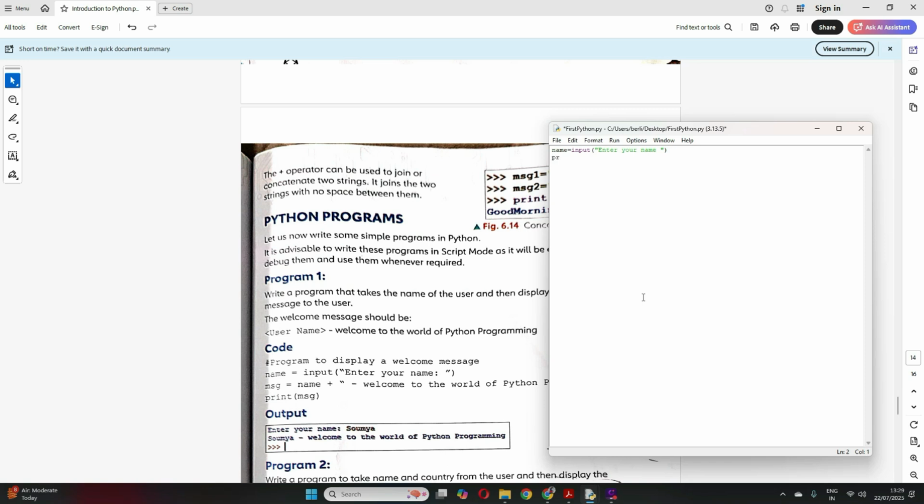So how should I display this? I just have to print. So print in bracket. What do I have to print? I have to print first the name, right? So I'll just write name without double quotes because it is just the variable, then comma. Now I have to put this entire thing within double quotes. Then I write dash welcome to the world of Python programming. Let's close. Now let's try to save and run this program.